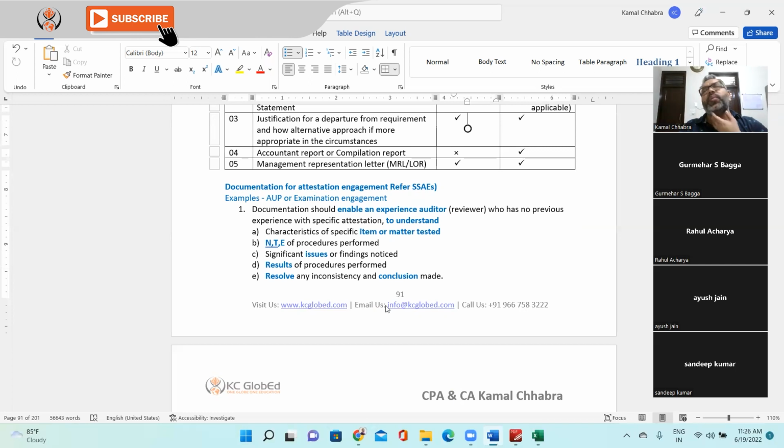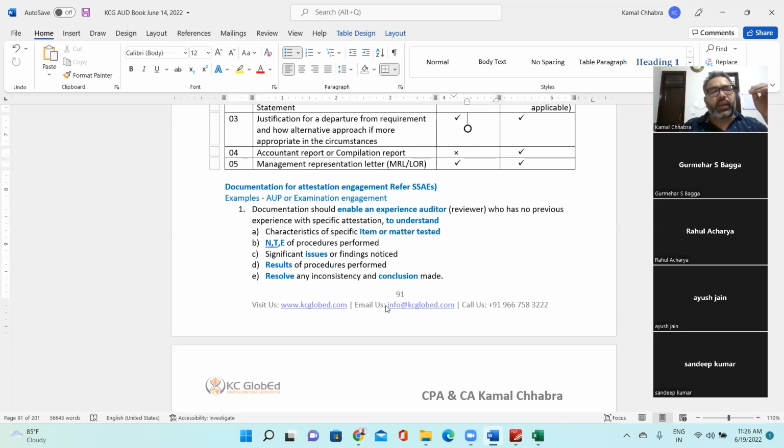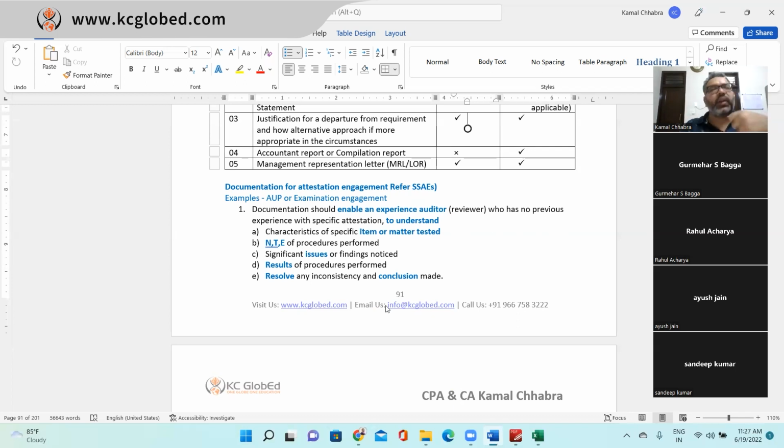So what documentation will you be making? That documentation should be self-explanatory enough for any third auditor to understand the nature, timing, and extent of the examination procedure or agreed upon procedure you have performed and the conclusion reached on the respective subject matter which is subject to the attestation engagement. So what are attestation engagements? For example, an R&D certificate, a turnover certificate, a certificate under any foreign compliance law, right? In that case, you'll be testing a specific line item or specific disclosure. You are not testing the entire financial statement.